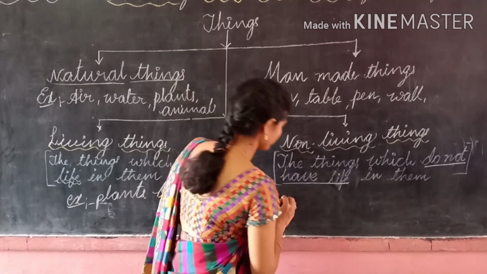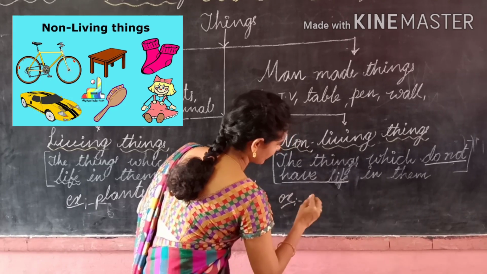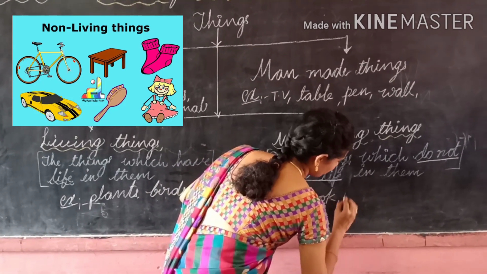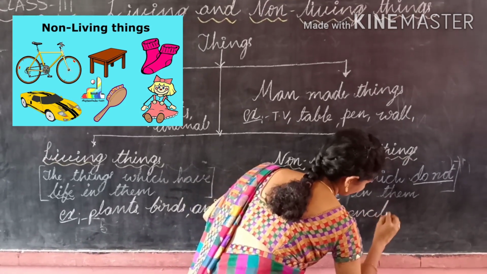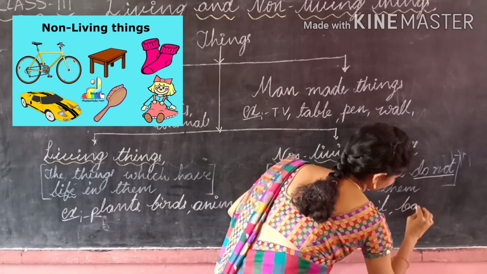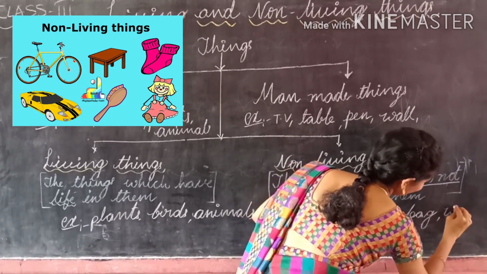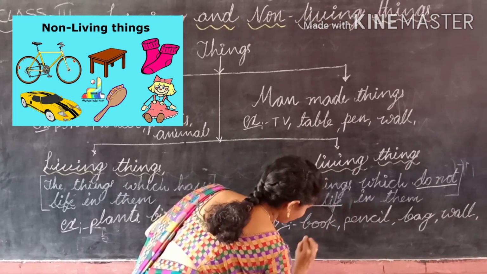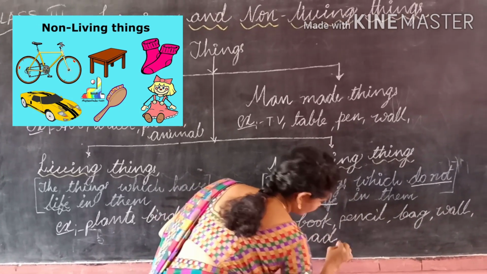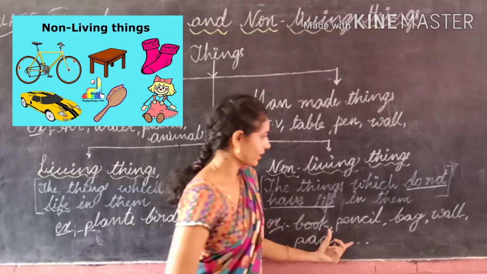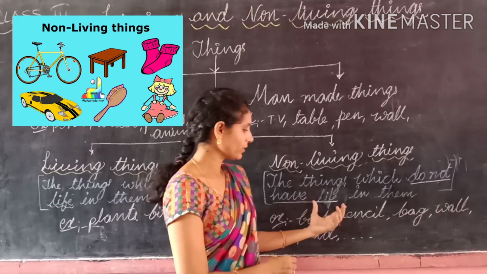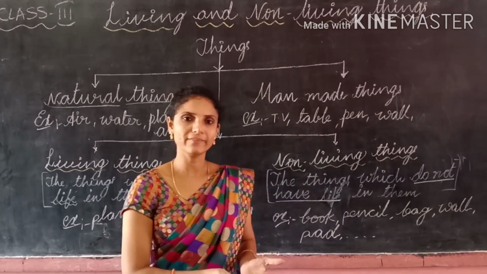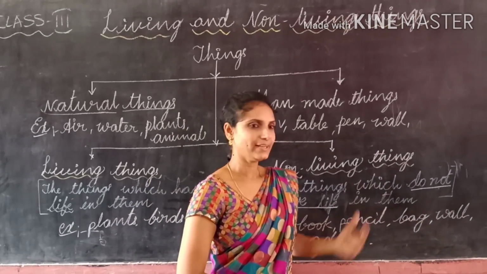What are the examples of non-living things? Book, pencil, bag, wall, pad and so on. These all are non-living things. They don't have life in them. Living things means they have life. Non-living things means they do not have life.